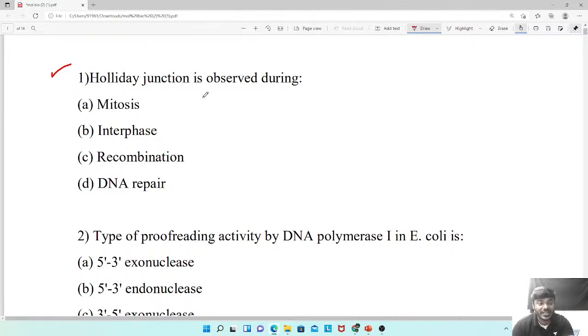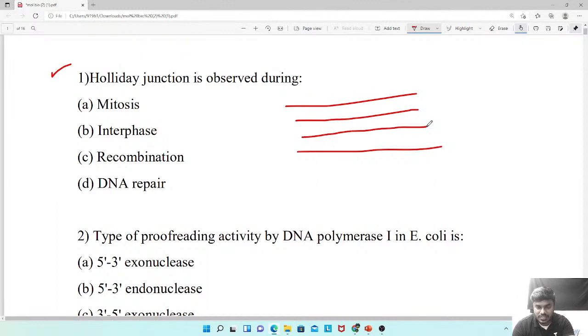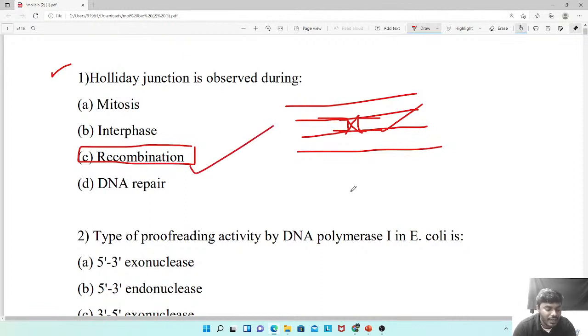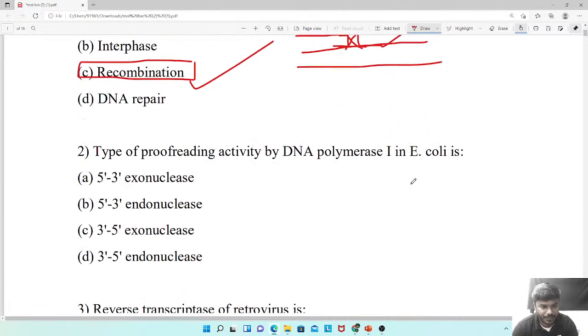Okay, Prema, holiday junction, dear, it won't appear during the interphase actually. See, this is one homologous DNA. This is the another homologous DNA, right? So when strands are exchanged between the two DNA, you are able to see here there is an H-like junction, which we call a holiday junction, and which will undergo migration also inner side. This holiday junction can appear during the process of recombination. Okay, it's not during the interphase. No problem, no problem.